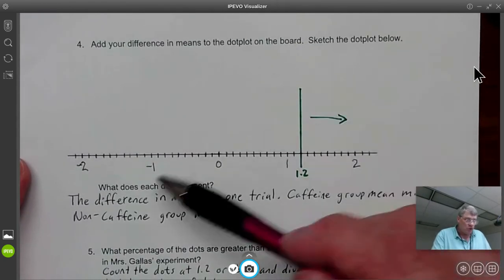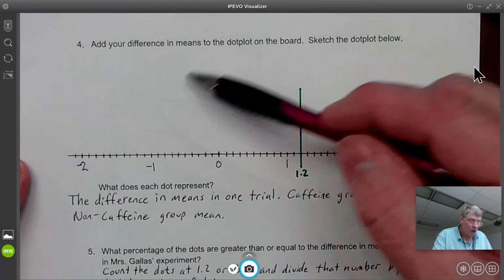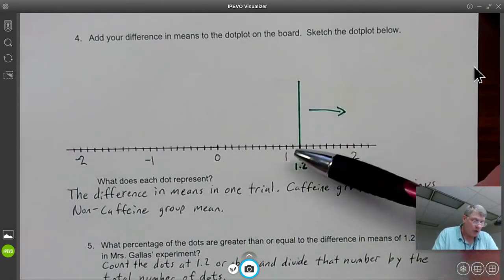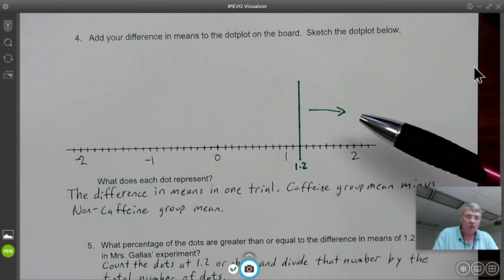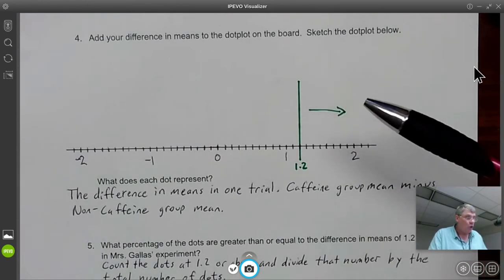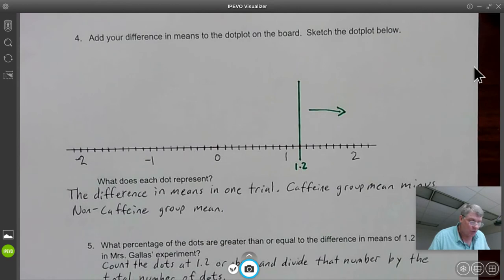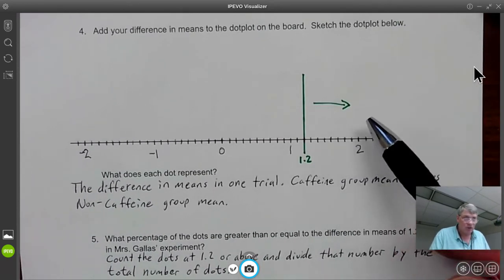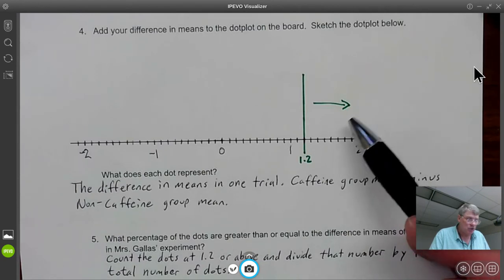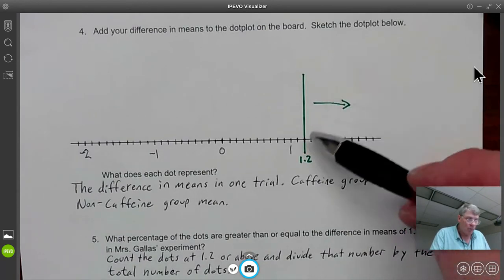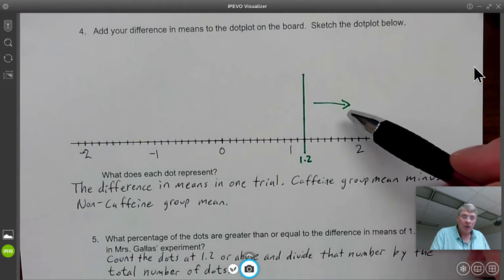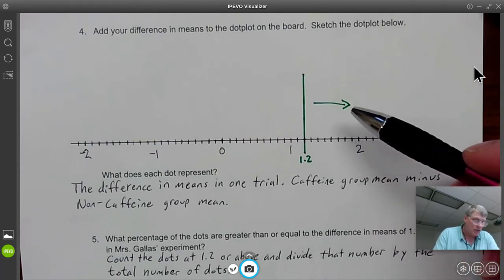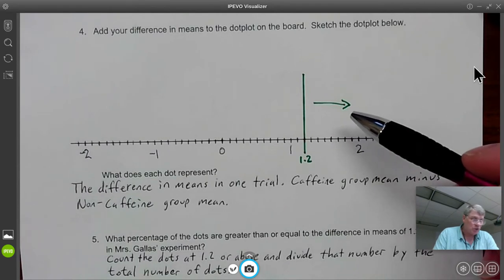So you would do a simulation, and you'd have all these dots from the simulation. If you just did it by chance, could it be a 1.2 difference or more if there was no caffeine effect whatsoever? And in our book, when they did this, it turned out to be 19% or so that were above this number. So that was not going to let us say that our results were statistically significant.